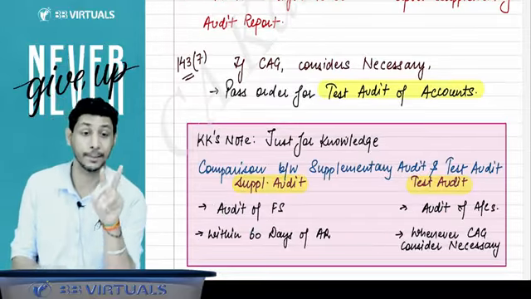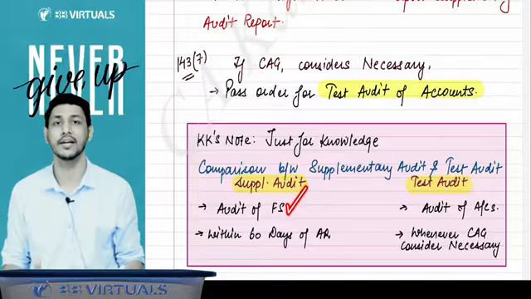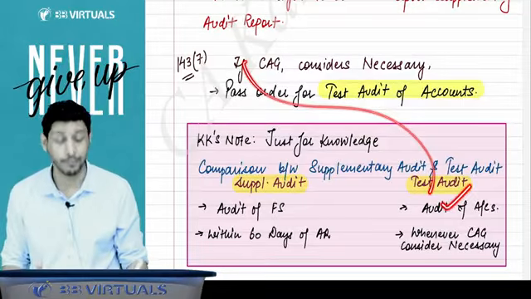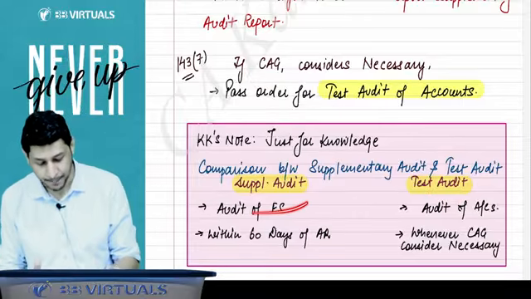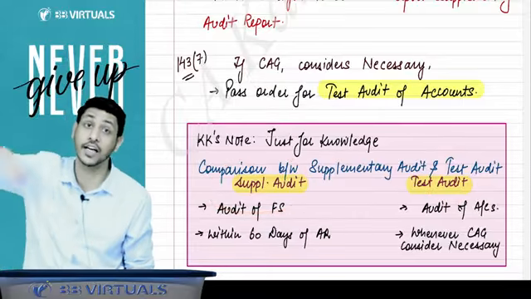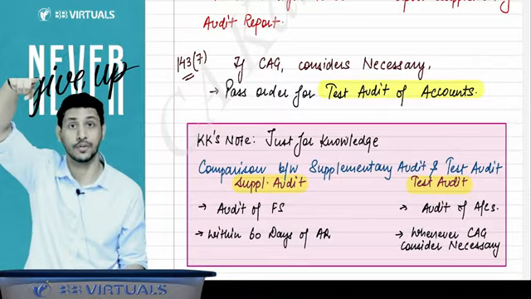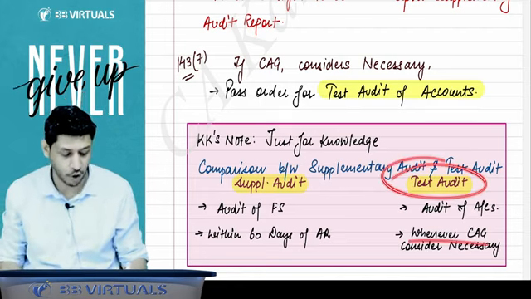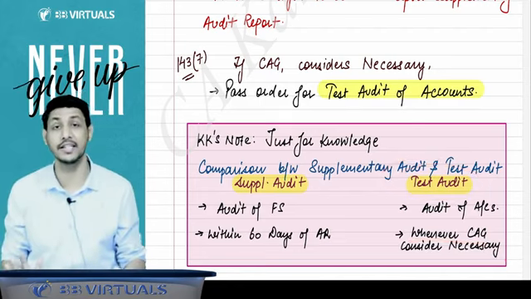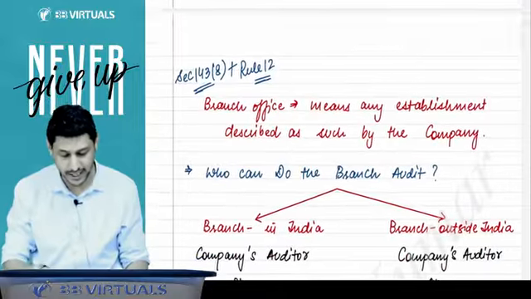There are two differences. Supplementary audit is the audit of financial statements, and the test audit is the audit of books of account. Second, supplementary audit is to be ordered after the completion of the main audit, within 60 days of the submission of the audit report, right? But the test audit can be ordered by the CAG whenever the CAG feels necessary. Right, sir.